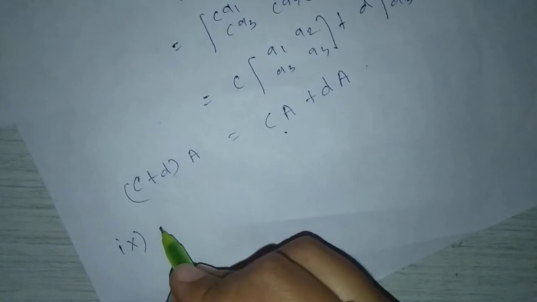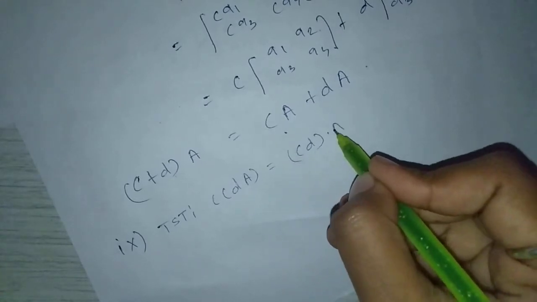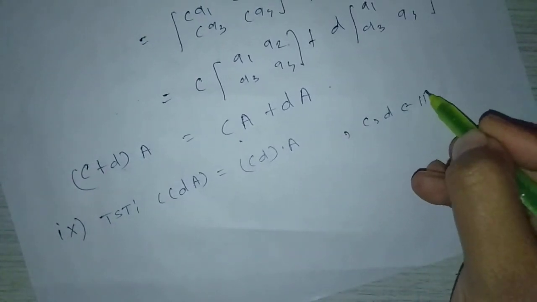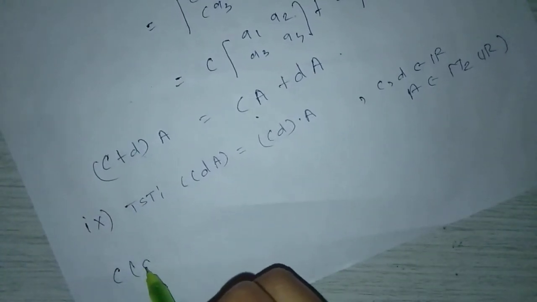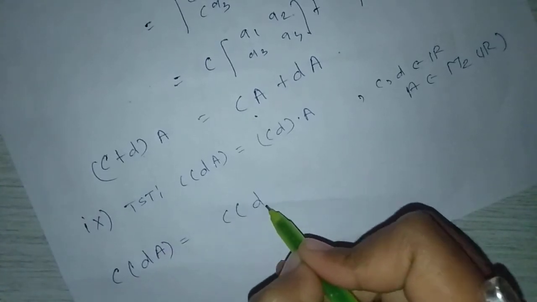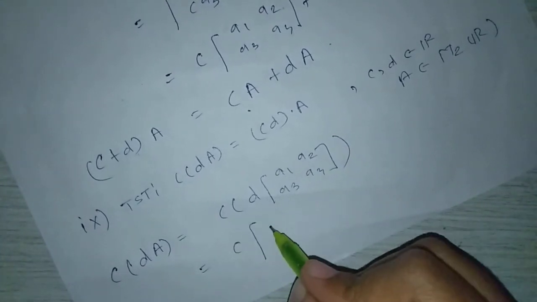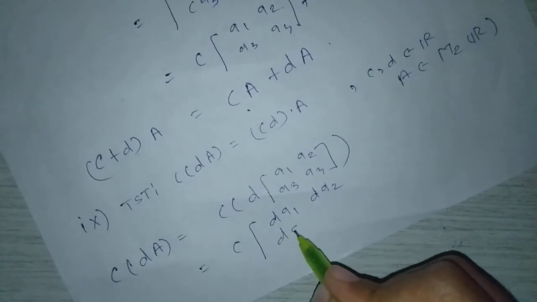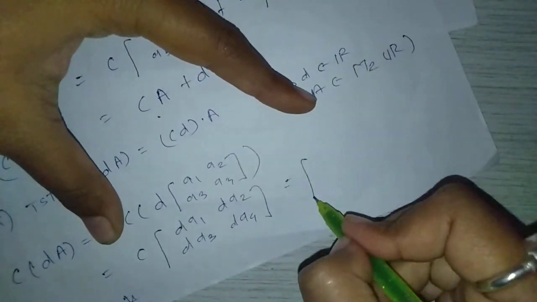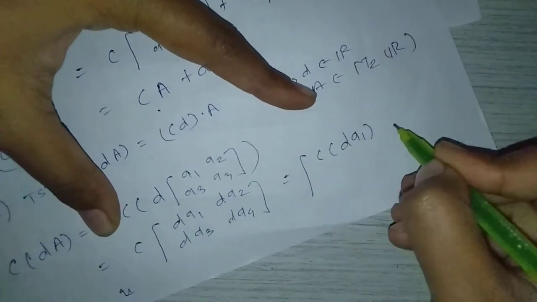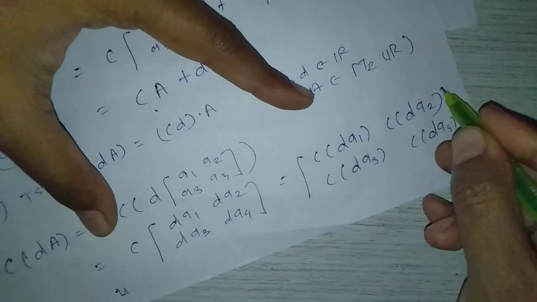associativity property under multiplication, meaning to show that c into d into A equals c into d into A, where c, d belong to R and A belongs to M2 of R. First consider the left hand side. c into d into A equals c into d into the matrix a1, a2, a3, a4, equal to c into da1, da2, da3, da4, equal to c into d into a1, c into d into a2, c into d into a3, c into d into a4.